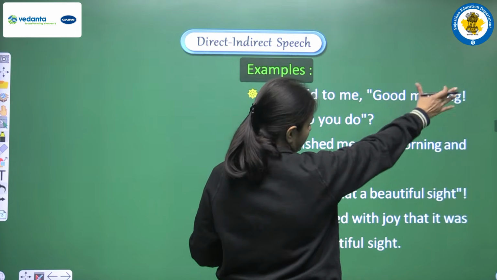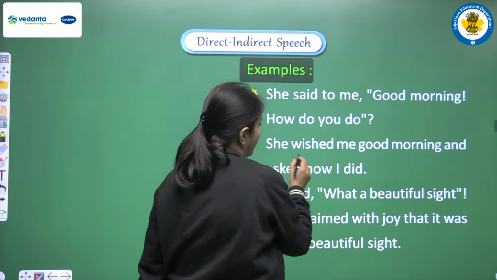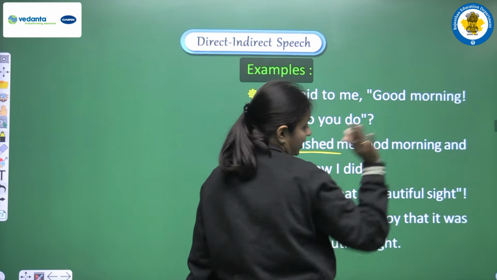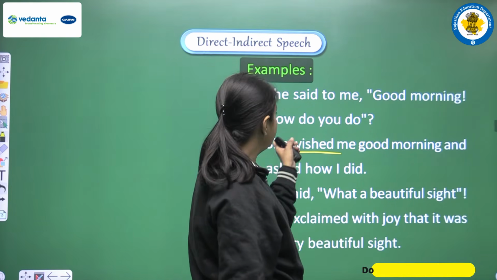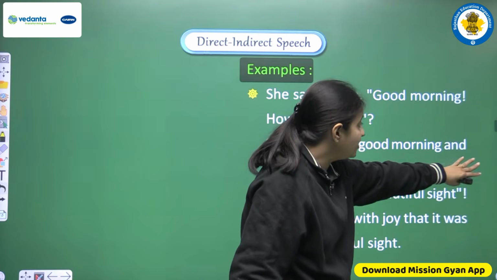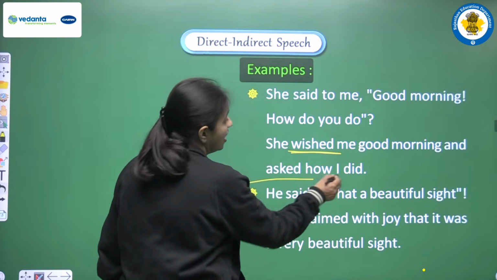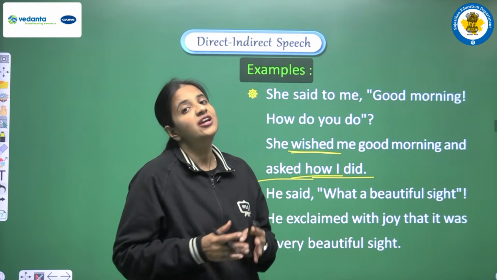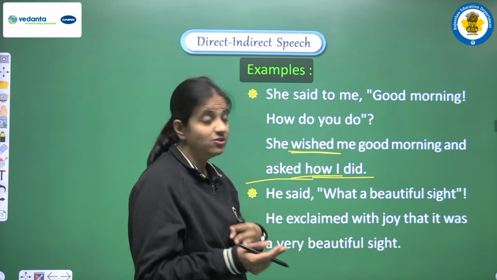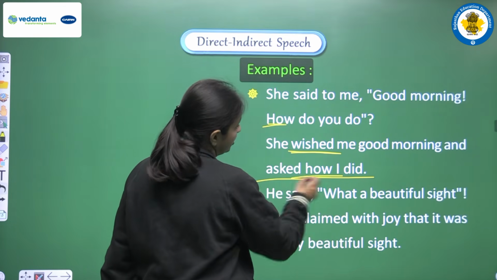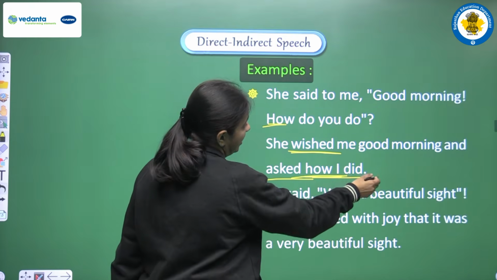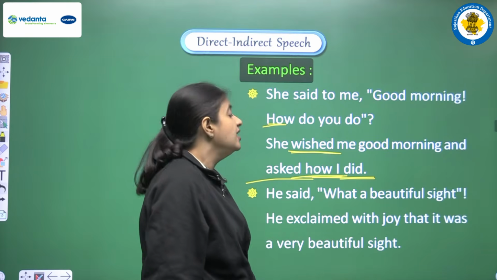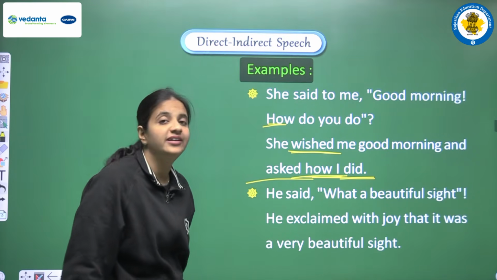First of all we are converting this part, good morning. So for that we are writing wished and we are saying she wished me good morning. Okay, next we are having how do you do. So for that we are writing and asked how I did. So this is the same conversion that we have discussed when we were doing the conversion of interrogative sentence. We are using the same WH word here, how, after that I and did. So the complete sentence will be, she wished me good morning and asked how I did.